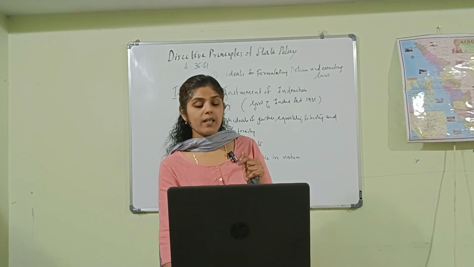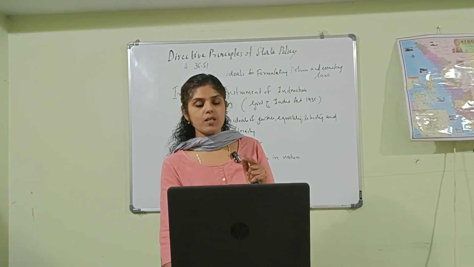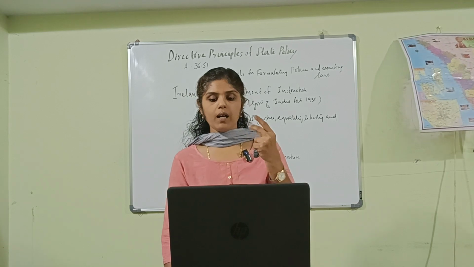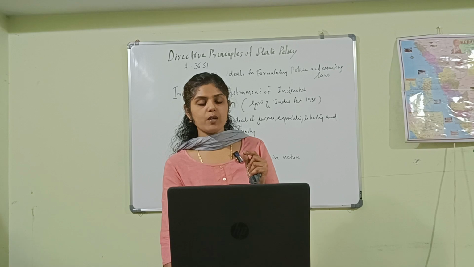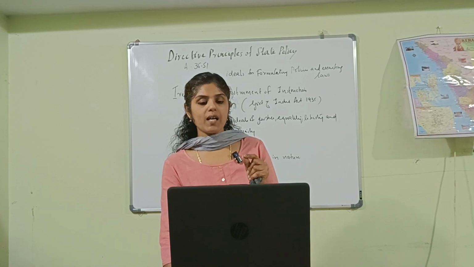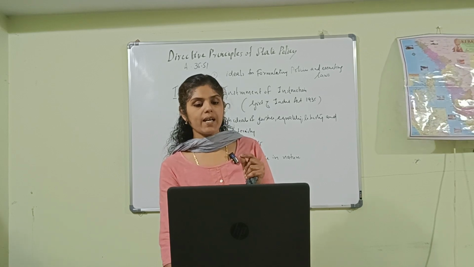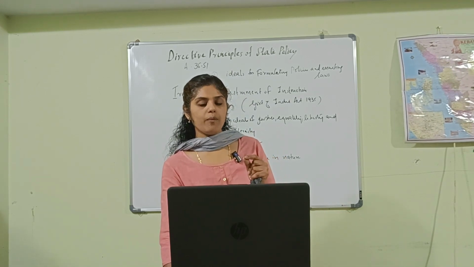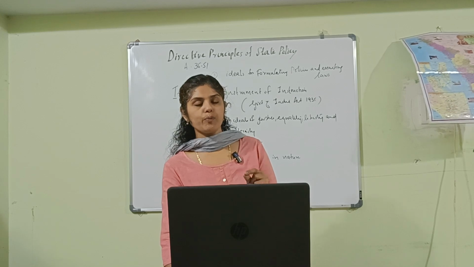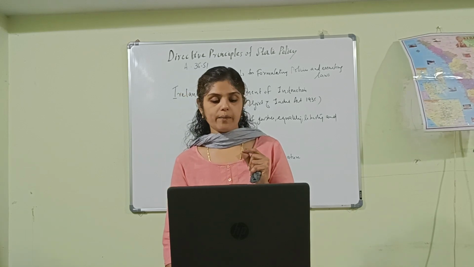As far as Article 47 is concerned, it is both a Gandhiyan principle as well as a Socialist principle. In Gandhiyan principle, the state is required to prohibit the consumption of intoxicating drinks and drugs which are injurious to health. The state which implemented this article for the prohibition of liquor is Gujarat.